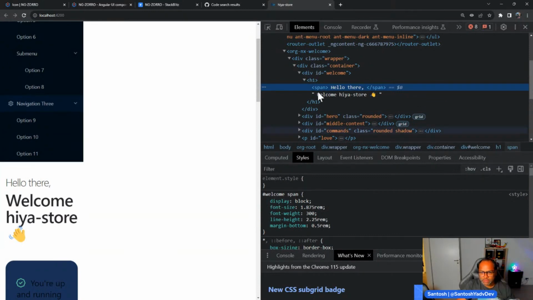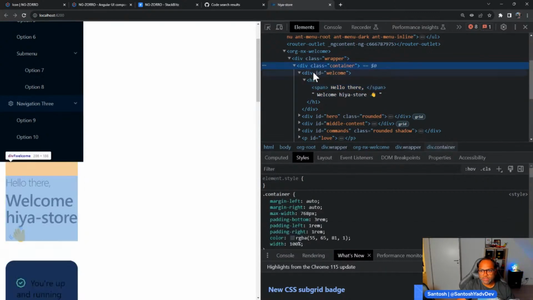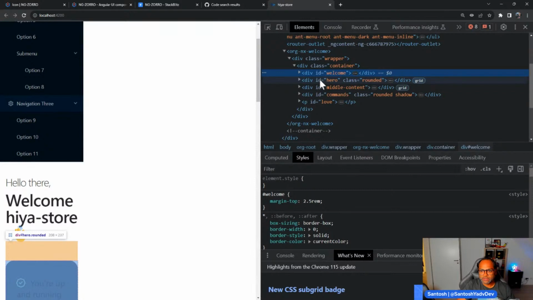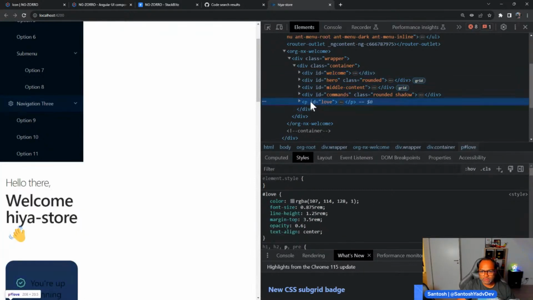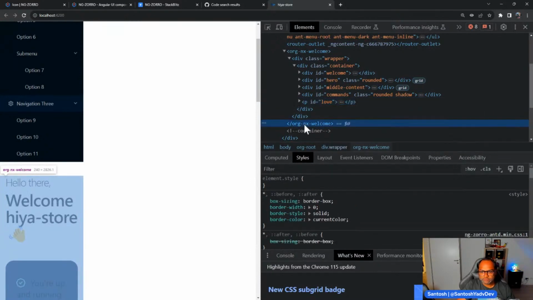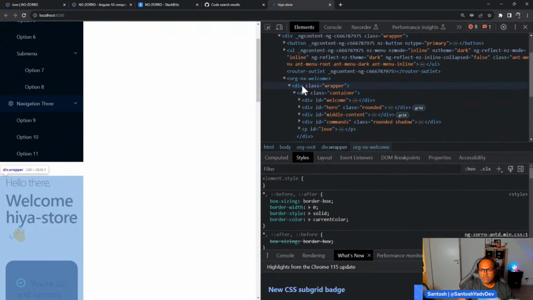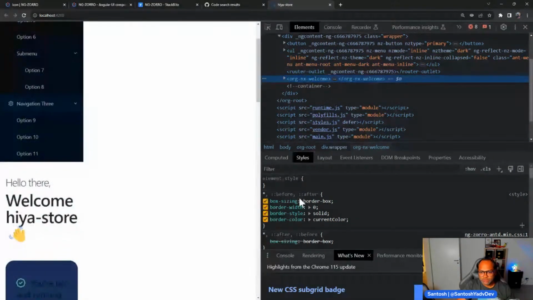Welcome span display block. And I think this starts from here. This is container, and this is my hero component, middle component, and this, yeah, this is welcome, and the rest is the menu.